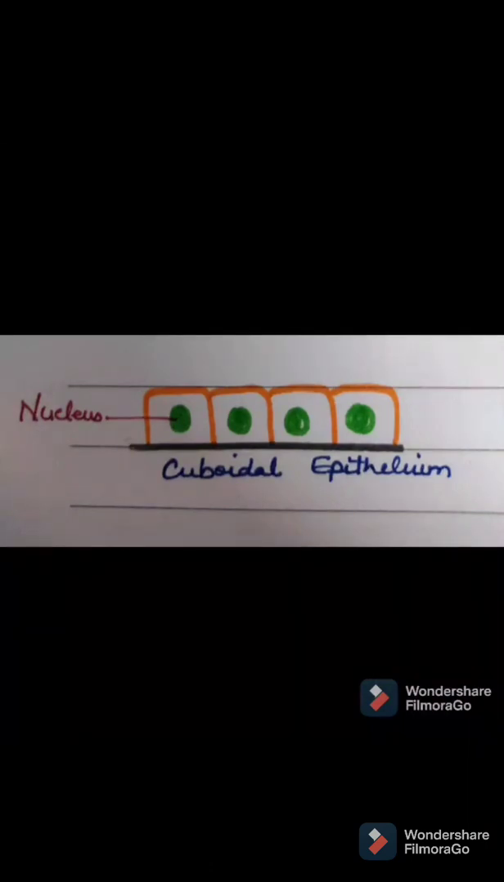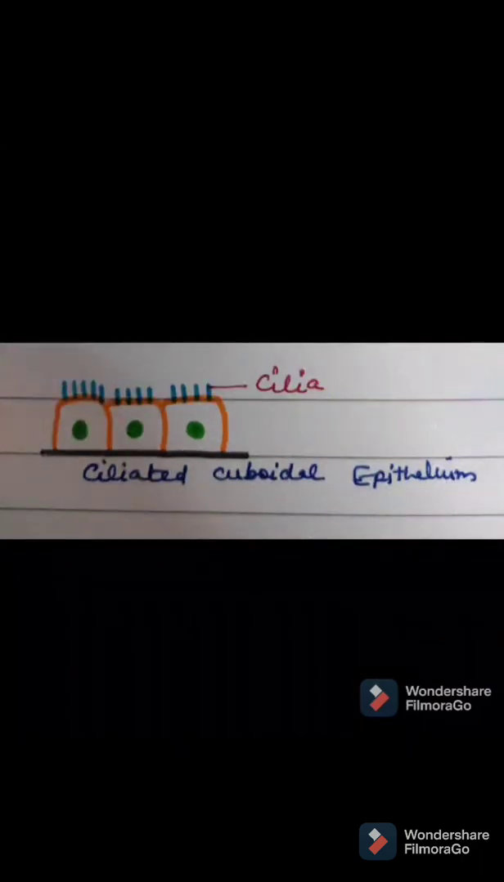There is a variation in cuboidal epithelium. In the next image you can see cilia are present on the free end of the cuboidal epithelium. They help in the movement of substances wherever they are located.